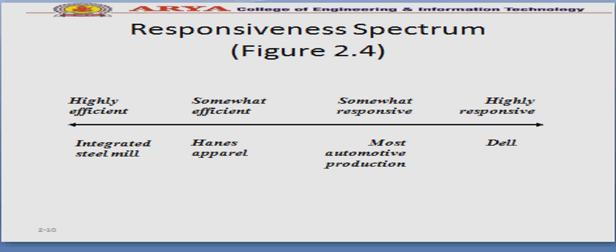Highly responsive, Dell, where we are giving customized products to the consumer. On the other side, highly efficient is the integrated steel mill, with efficiency in terms of production; more production is there for the mills, so they are highly efficient.